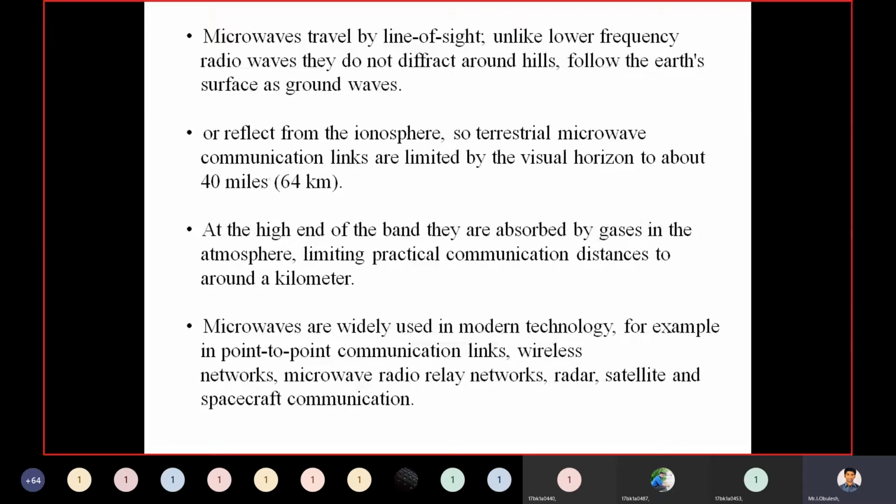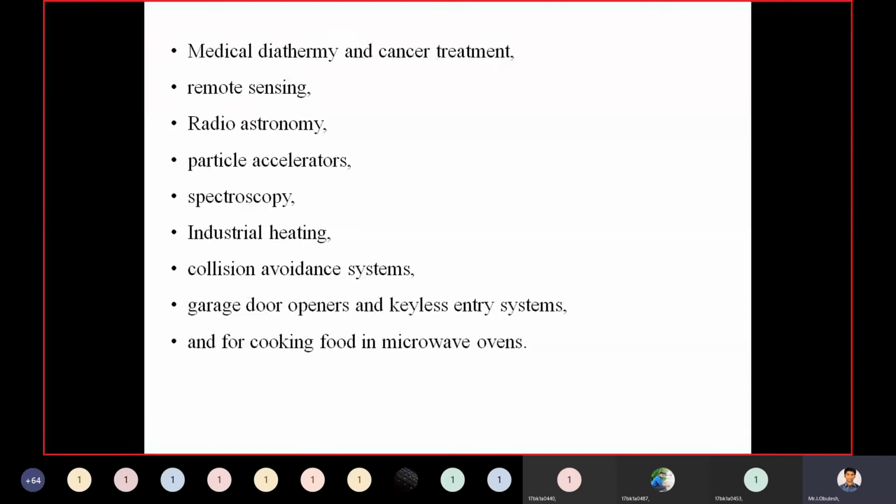We know the applications, right? So you need to take best examples for that: radar, the satellite, the spacecraft. So we are using these microwaves widely. Just you need to see some of the applications also, where you have to use them.